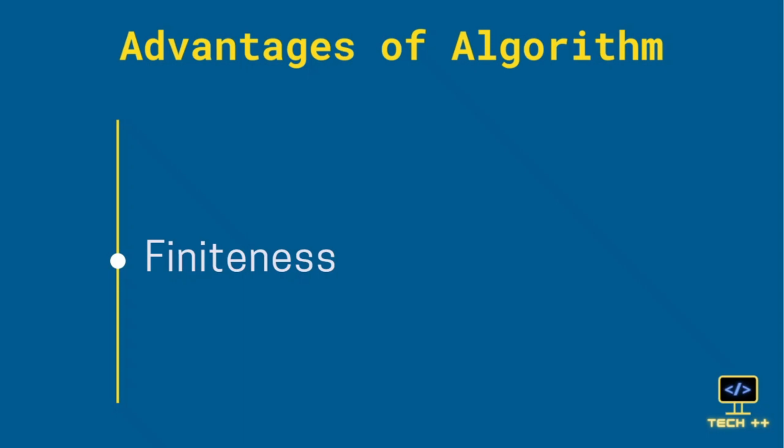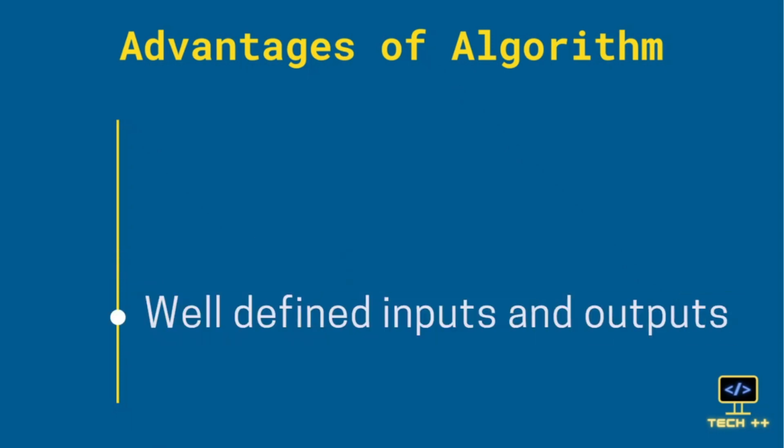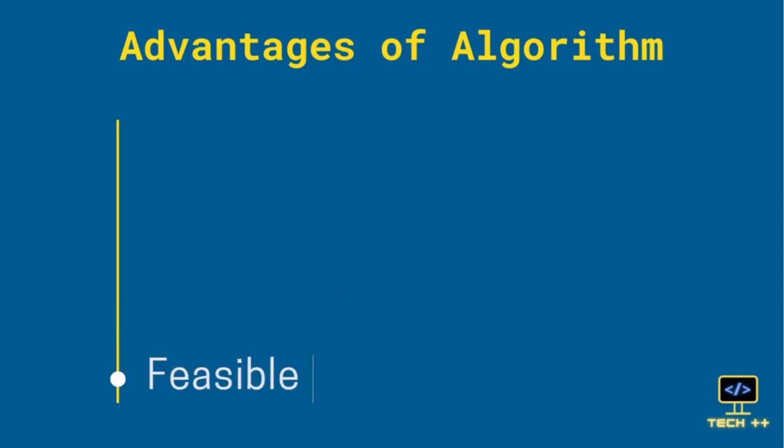The fourth one is well-defined inputs and outputs. Algorithms help in identifying accurate input parameters and its intended output. It explicitly states the correct order of input so that it can be easily implemented in the code. The fifth one is feasible. Algorithms are simple and pragmatic to understand, which makes it feasible to construct.